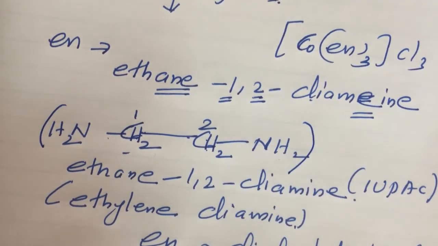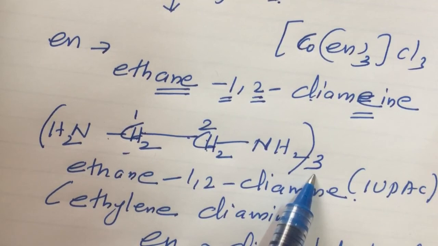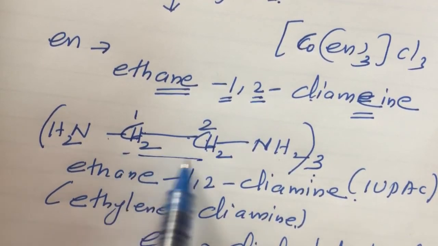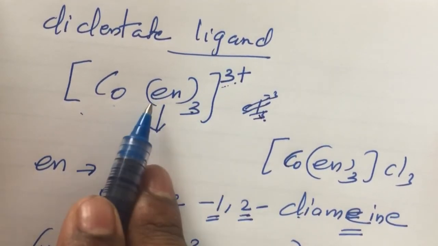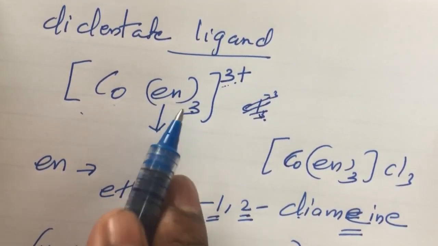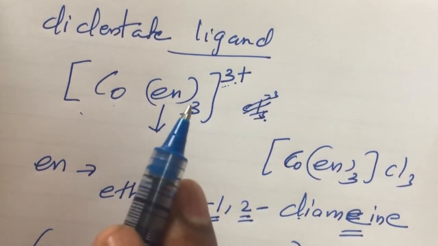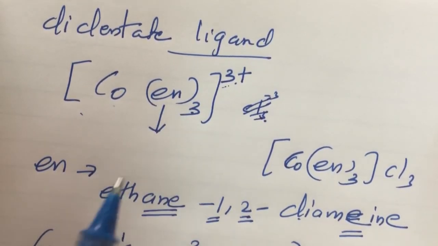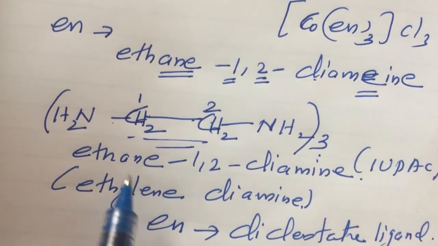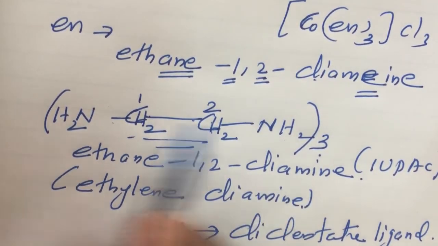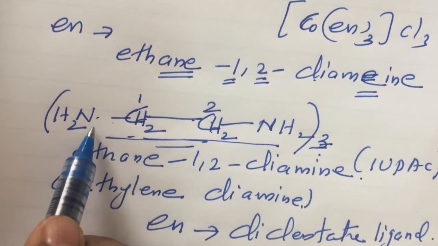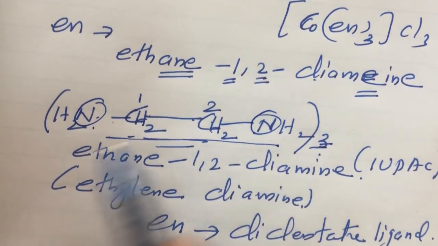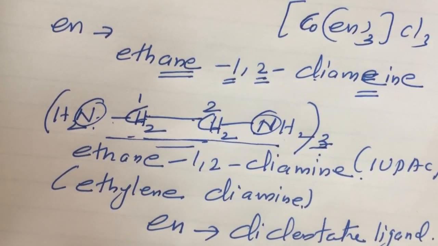En3 means en 3 times, so 3 groups. Each en can donate from 2 nitrogens, so it is called didentate. 3 en means a total of 6 nitrogens can donate, but you don't take it like that. Take one ligand, then count how many donor atoms. You cannot take 3; just take one ligand, and in that one ligand how many donor atoms? 2. So it is a didentate ligand.